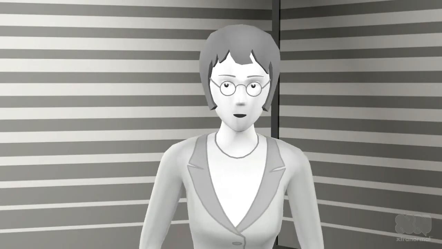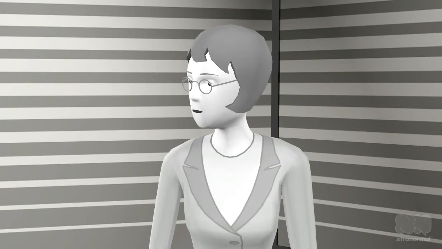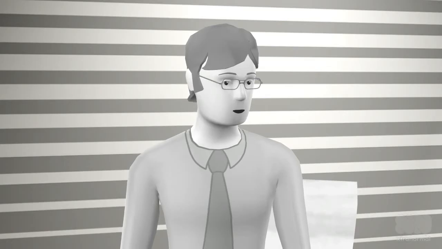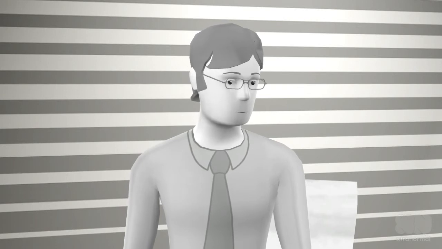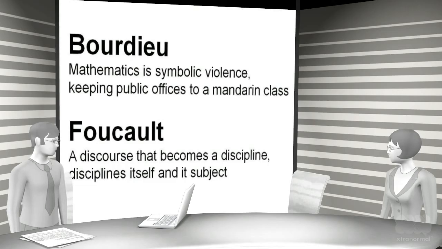Do you know of any Mandarin class that deliberately tries to make mathematics difficult? There doesn't have to be one, as demonstrated by the French thinker, Foucault. Foucault shows how once a certain way of talking about things, a discourse, has established itself as a discipline, it will discipline not only itself, but also its subject. Meaning that once Mandarin mathematics with its 8 missing links has been established as the dominating discourse, it is impossible to talk or teach outside this discourse, and to stay in office, Mandarins must follow orders given by the discourse, and in this way they reproduce the discourse.